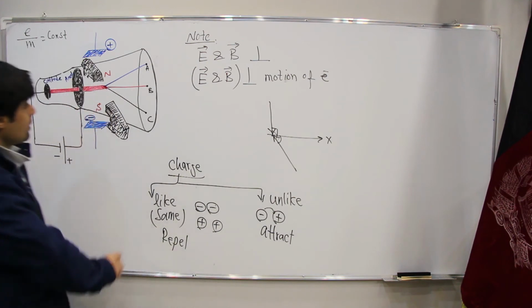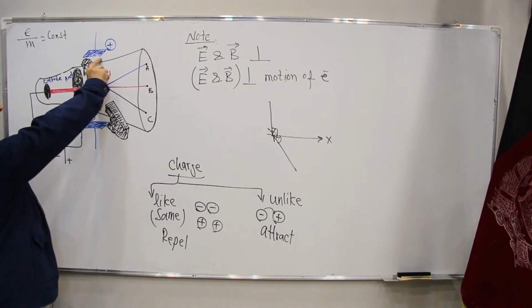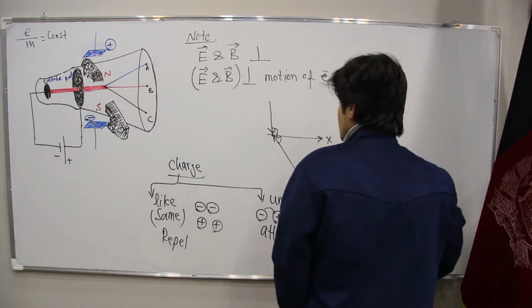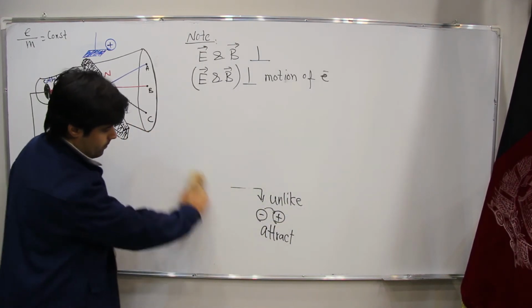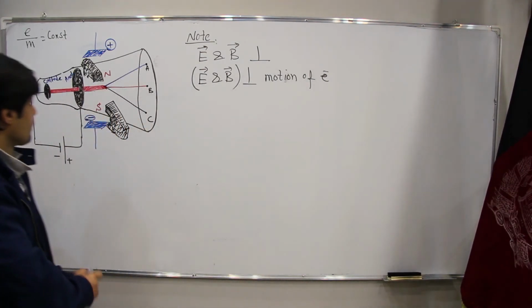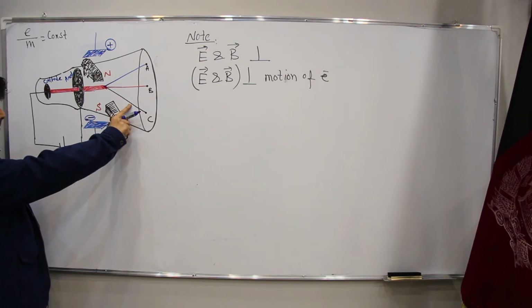The deviation here, which is made by the electric field and the magnetic field, depends on what? The deviation which we have, this deviation and this deviation.